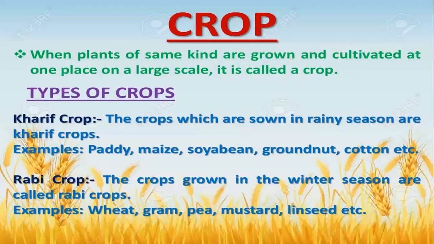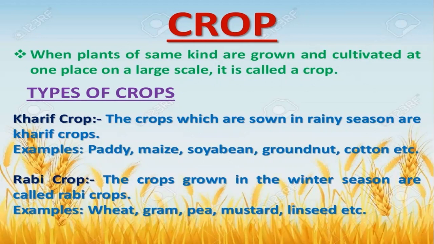So, first of all, let's study the definition of crop. What does it mean? When plants of the same kind are grown and cultivated at the same place on a large scale, that is known as a crop. A plantation that we do at our home is not crop production. When it is done on a large scale and the same kind of crop is grown, that is known as a crop.